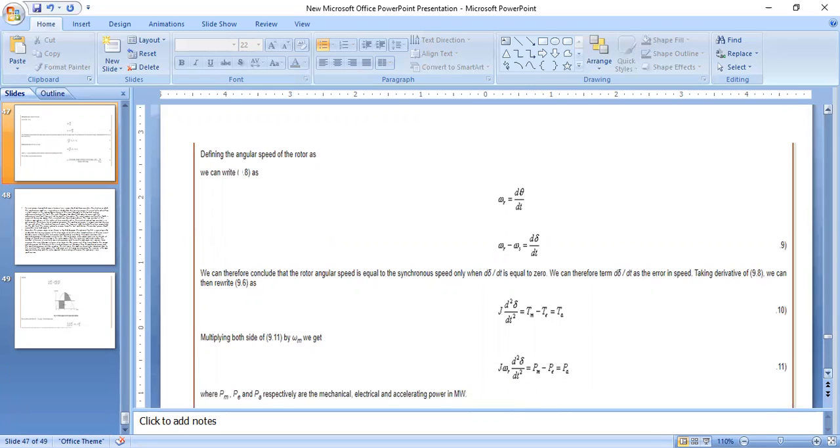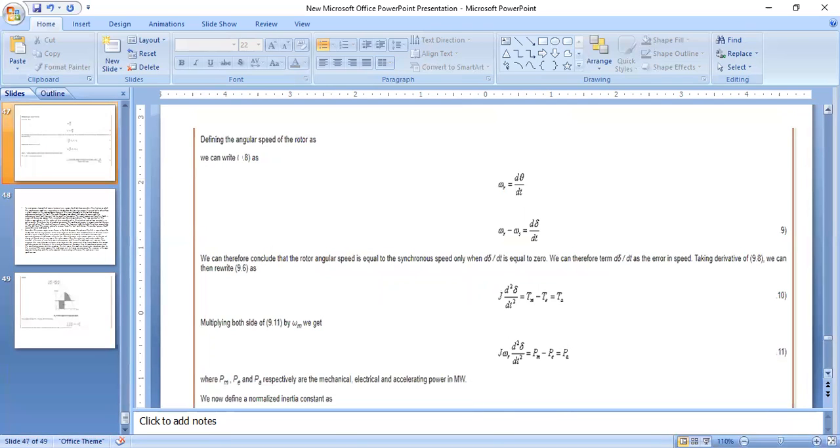We can therefore conclude that the rotor angular speed is equal to the synchronous speed only when d delta by dt equals 0. We can therefore term d delta by dt as the error in speed. Taking the derivative of equation 8, we can write equation 6 as J d square delta by dt square equals Tm minus Te, equals Ta.